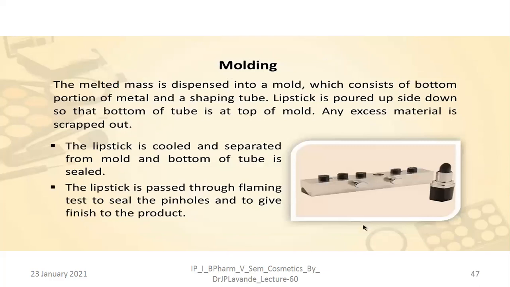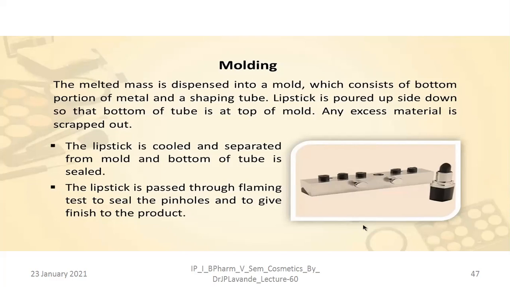Next step is the molding. So molding is nothing but getting the shape, right? There are metallic molds which are held together with the help of screws and nuts. When these two equal halves are in close contact, they form a shape into which the material responsible for forming the lipstick is added.